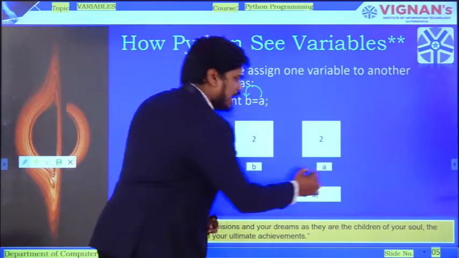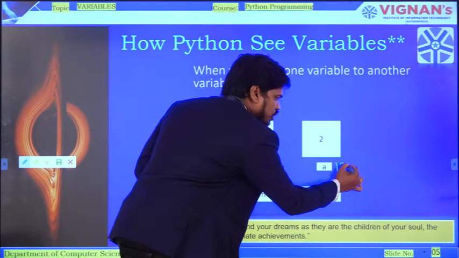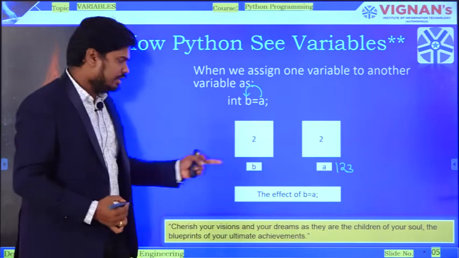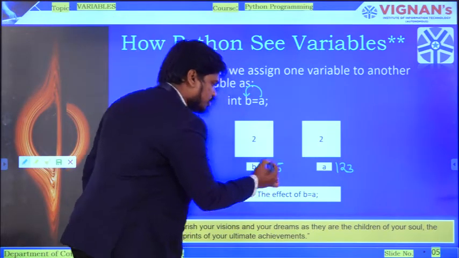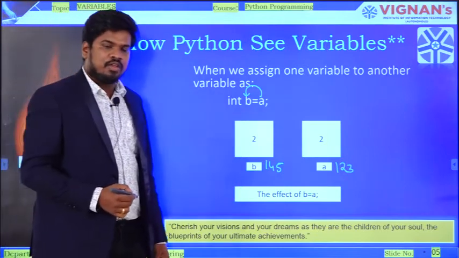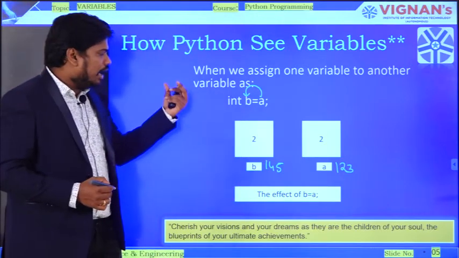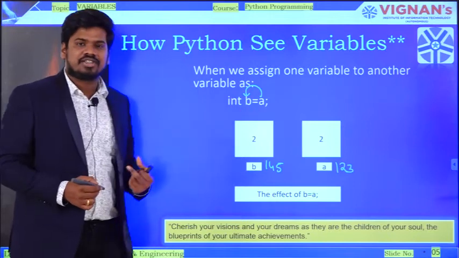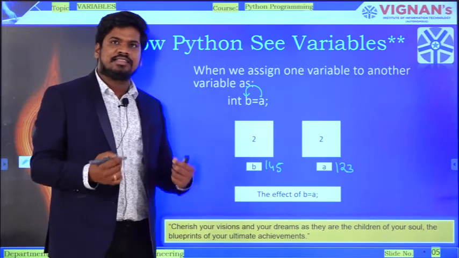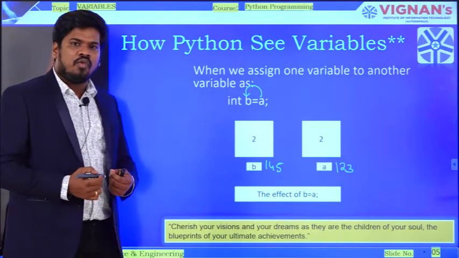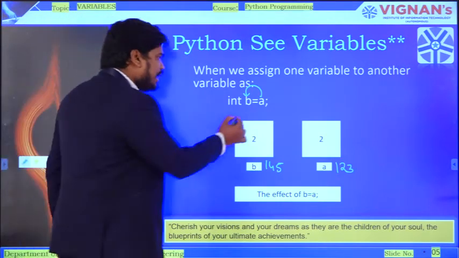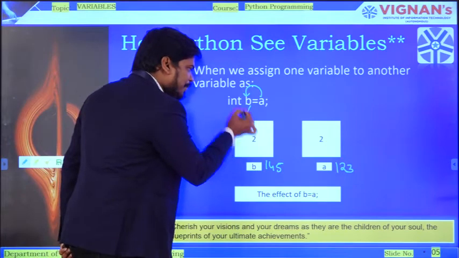Assume that the address of this one is 123 and the address of b is 145. Whenever I am writing an instruction like this, either in C or in Java, a separate variable will be created for b.